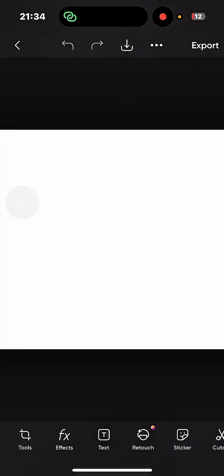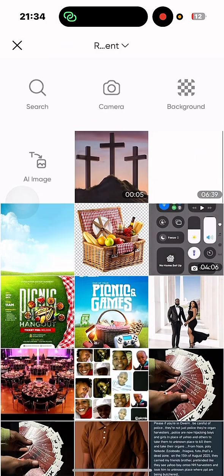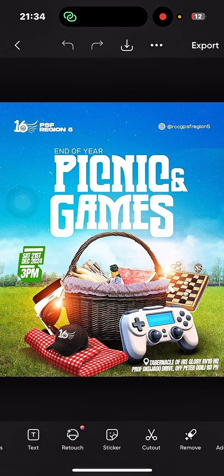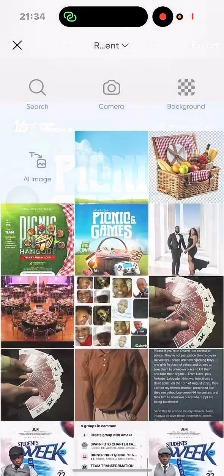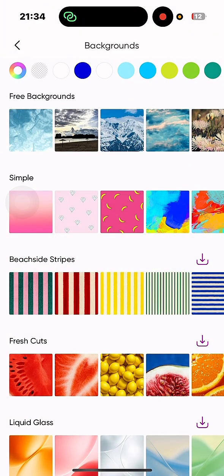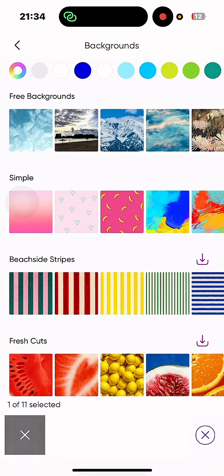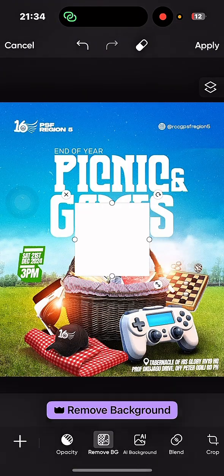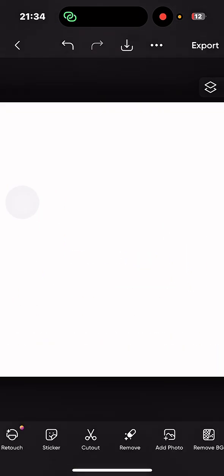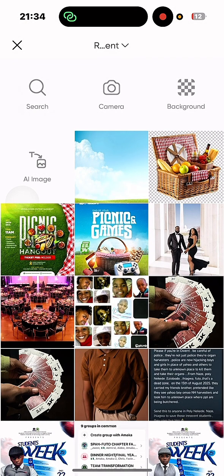So what you do, you go back. Now instead of adding all these things, you add your inspiration photo. Now this is my inspiration photo. Then you scroll and press add photo, then background, then this white background, add. Now I have a white background. This is just to show you a fresh canvas. Then you now add a photo.